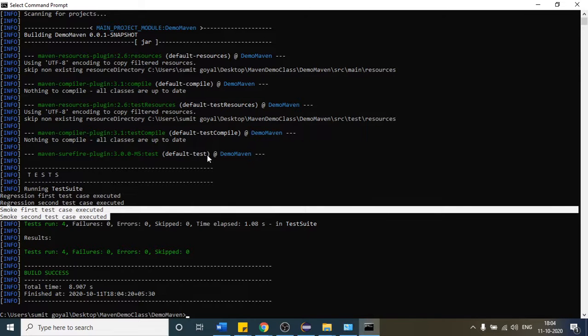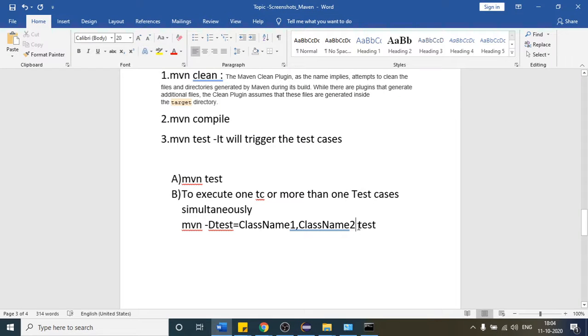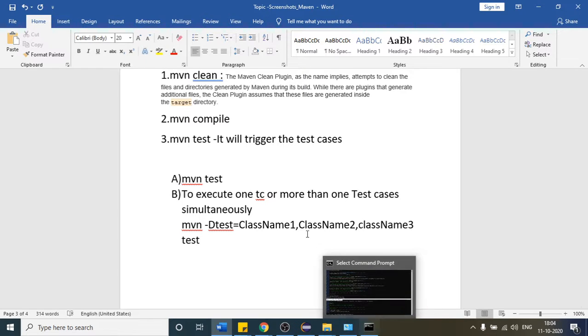So likewise, if the client comes and says, I want to run these 3 test cases except the last one, just provide one more class name in this command. You can provide class name 3 after putting a comma. So is it clear to everyone? If you want to execute any number of test cases like that, you can do this as well. Is it clear?